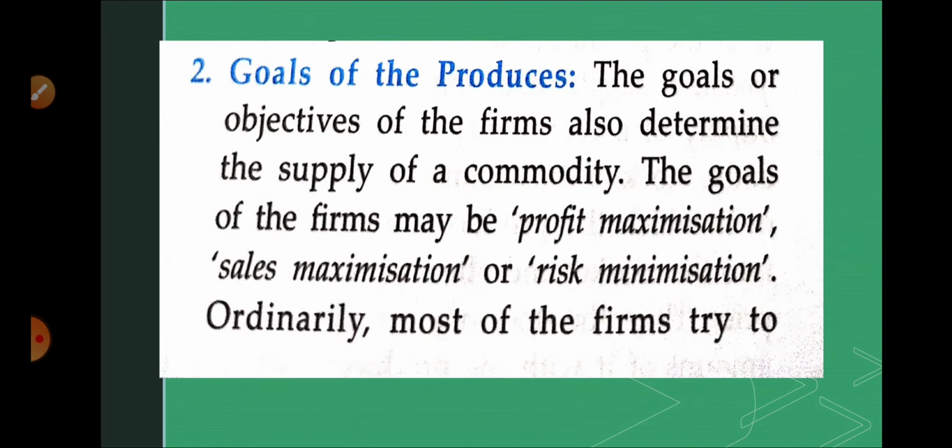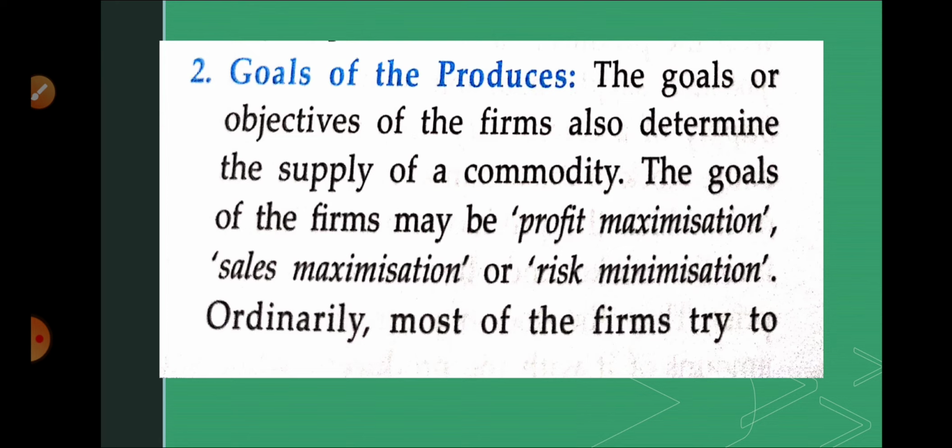Next one, goals of the producer. What are the goals of a producer? As a producer, you are producing your products, and you may have three kinds of motives or goals. The first one is profit maximization. In this case, you will sell your products at the highest price. In that case, the higher the price, the higher the supply.